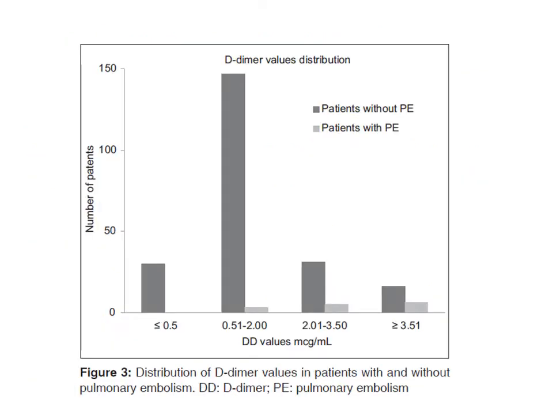So this is a table which shows the distribution of D-dimer values in patients with and without pulmonary embolism. As we can see here, in a cutoff of 0.51 to 2 mcg per ml, there were a vast majority of patients who tested positive with no pulmonary embolism. And as the cutoff increased, the number of false positives decreased.